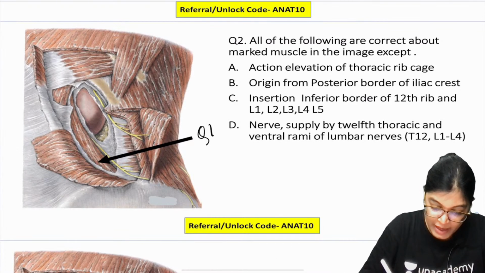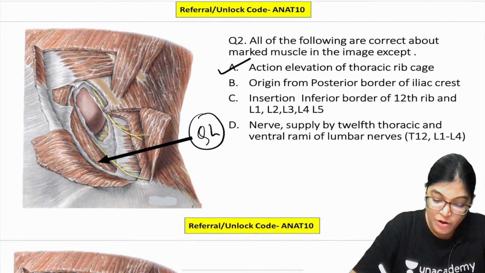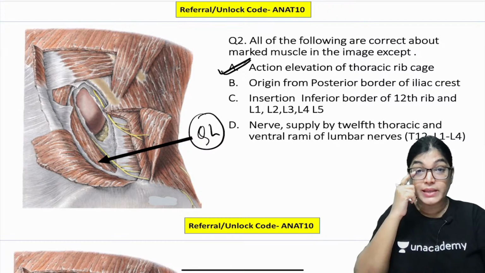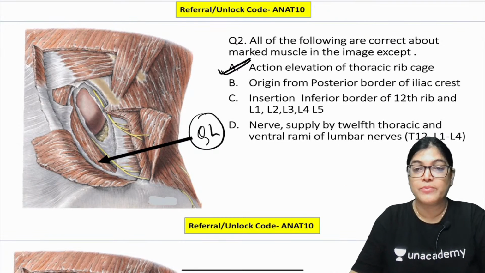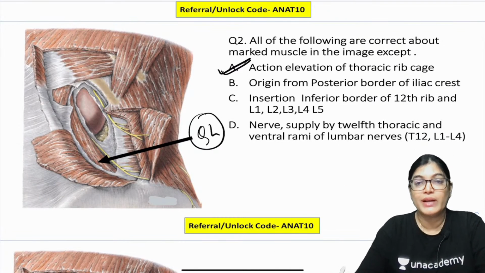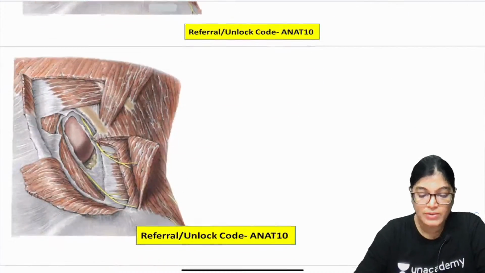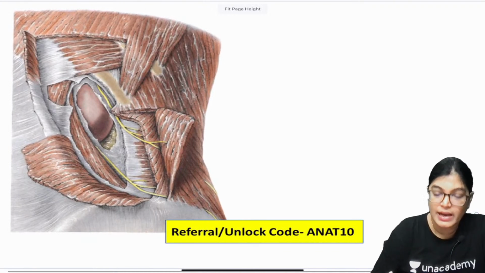So this is QL, I will write, and the incorrect option is A, that is, action is elevation of the thoracic rib cage. Actually, it is not elevating the thoracic rib cage, it is depressing the thoracic cage. I will come to it. Before that, I just want to identify the structures seen here. Let me slightly highlight this diagram.